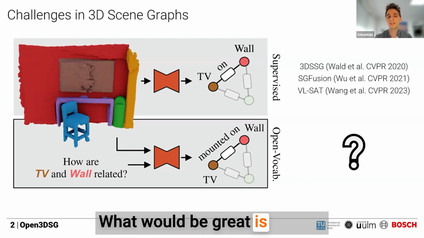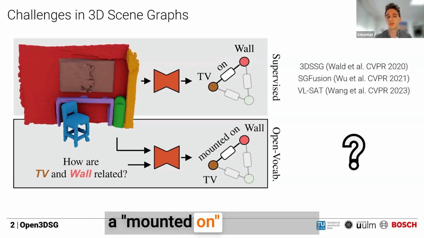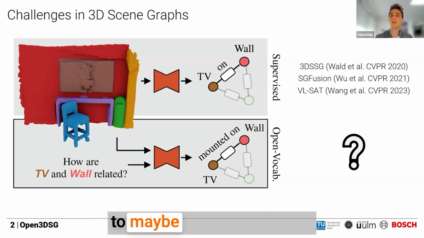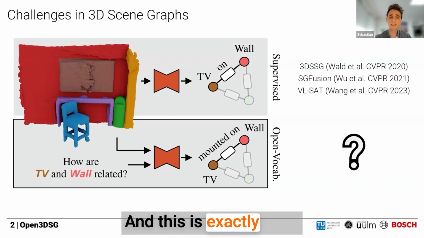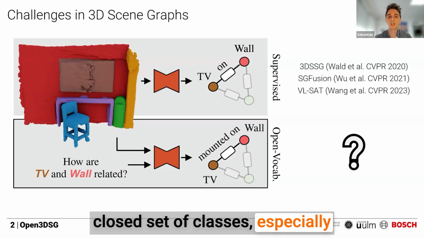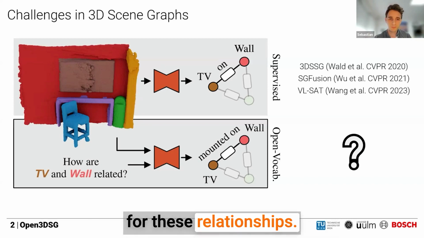What would be great is to have a "mounted on" relationship. This is, of course, much more expressive. And for a human who wants to maybe get the TV off the wall, this would be much more informative. And this is exactly what we are trying to do with this work, predicting open vocabulary scene graphs that are not supervised on a closed set of classes, especially for these relationships.